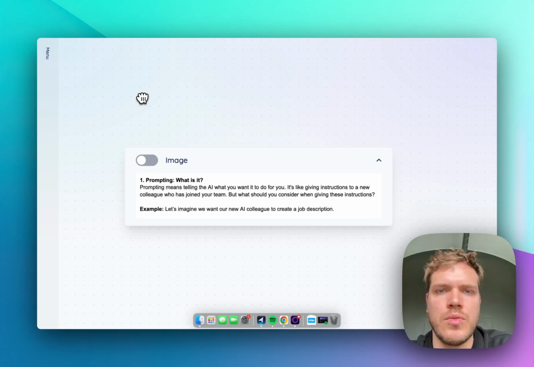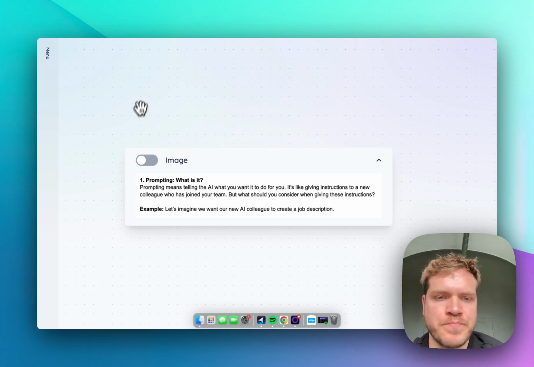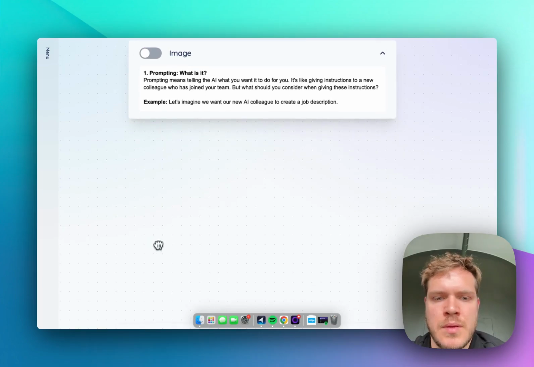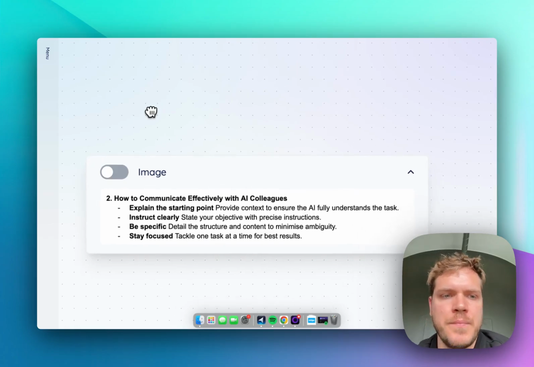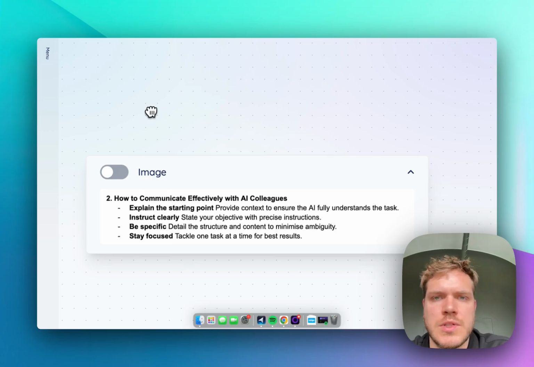So let's imagine our goal is to create a new job description and post this one on our company's website. And we have already a bunch of existing job descriptions on our company's website, and we want to use our AI colleague to do that. So whenever communicating or prompting AI, you should watch out for some things.